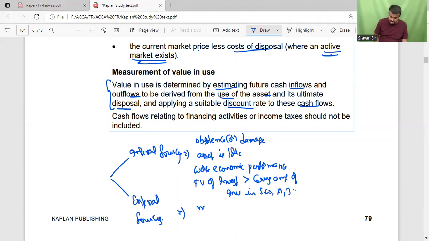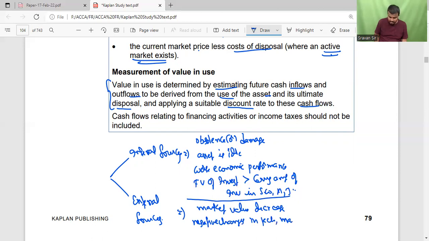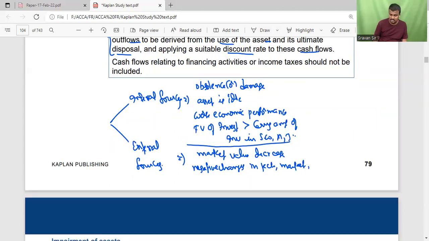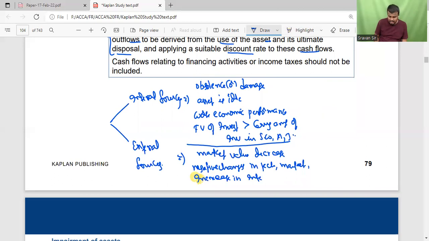Then coming to the external sources: a decrease in the market value, negative changes in technology and market economy, or legal changes, so regulatory changes, and an increase in interest rates.